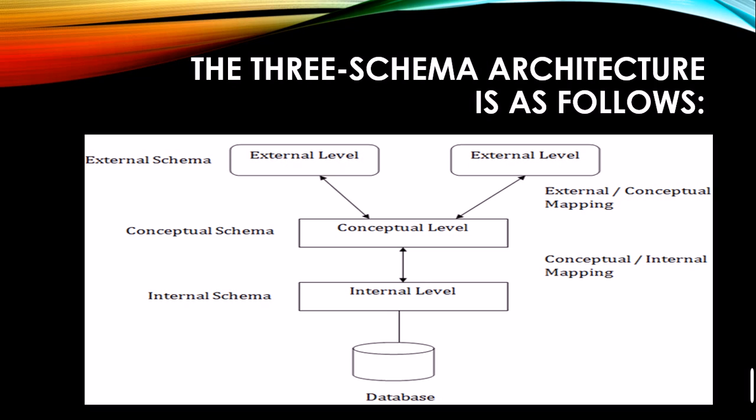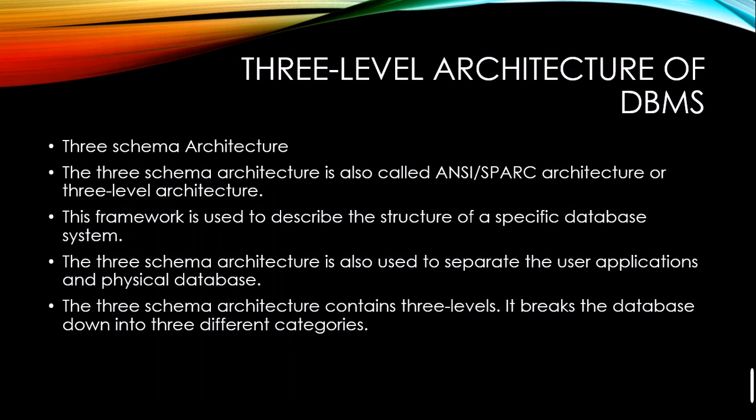Why is it called 3-level? Because we have the external level, conceptual level, and internal level. So there are 3 levels. And why is it a 3-level schema? Because with the levels we have the external schema, conceptual schema, and internal schema. Fine. Now I will explain the theoretical part of it, then you can relate.